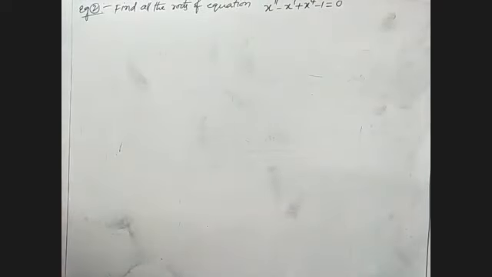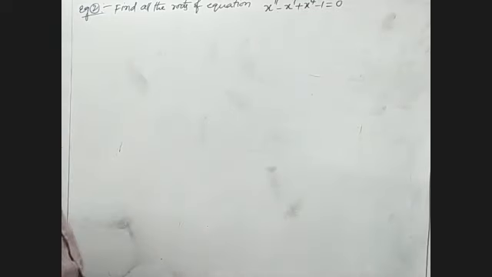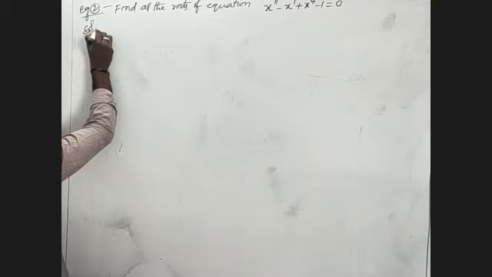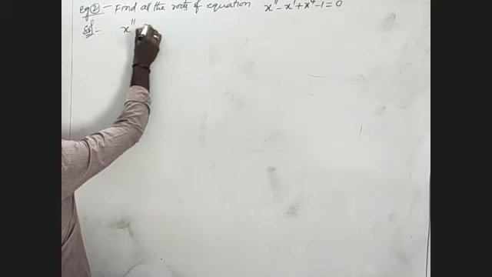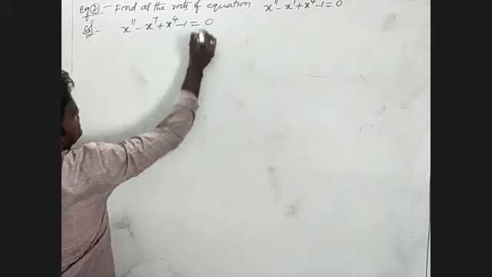What is asked in this one? Find all the roots of x power 11 minus x power 7 plus x power 4 minus 1 is equal to 0. We will observe. I will take the given equation, that is x power 11 minus x power 7 plus x power 4 minus 1 equal to 0.